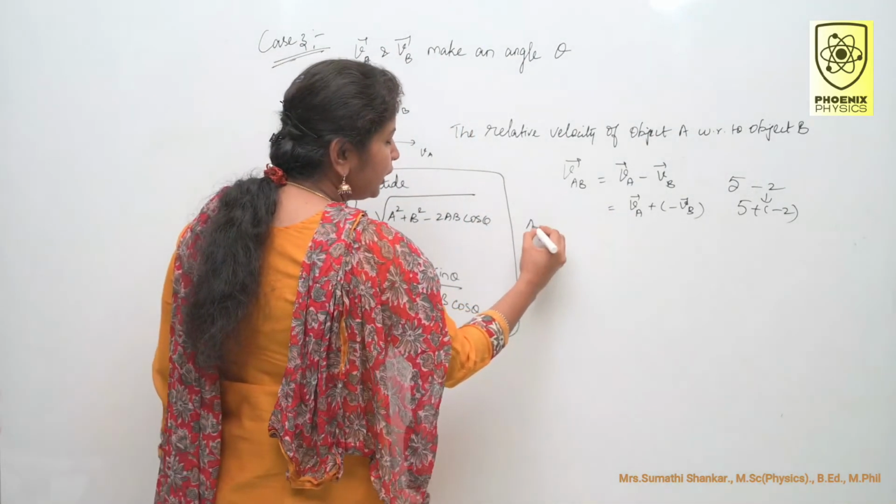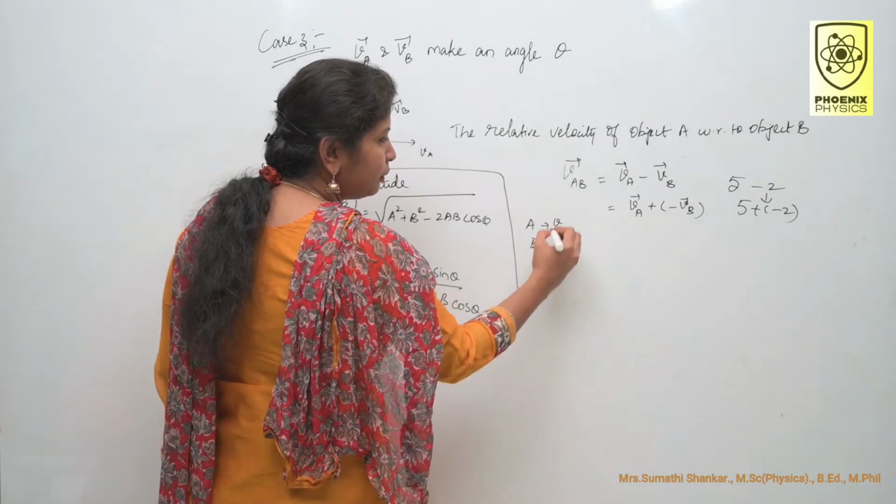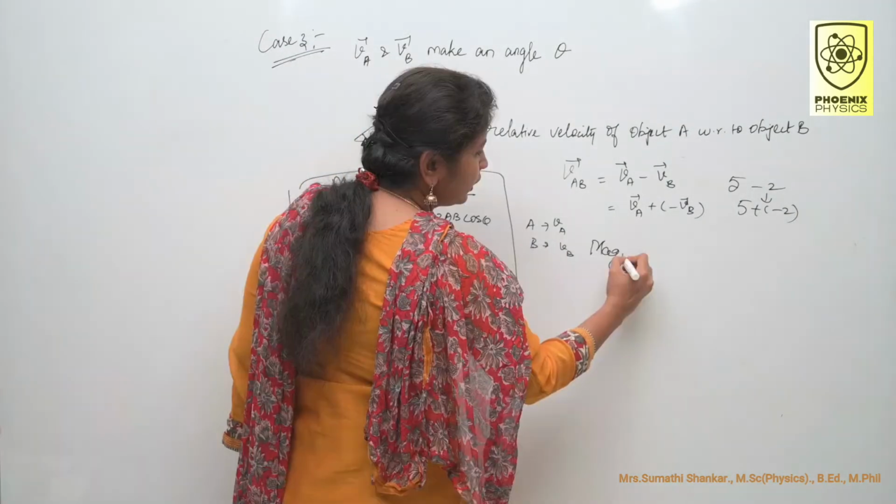Instead of A, I am having VA. Instead of B, I am having VB. So how do you write the magnitude?